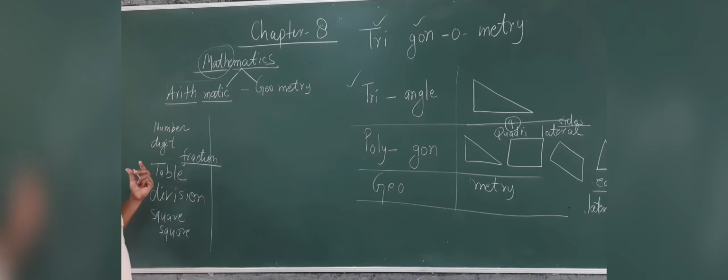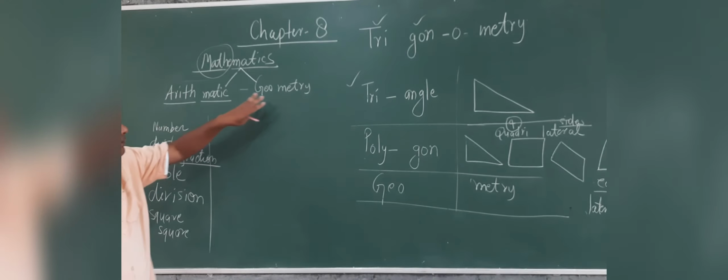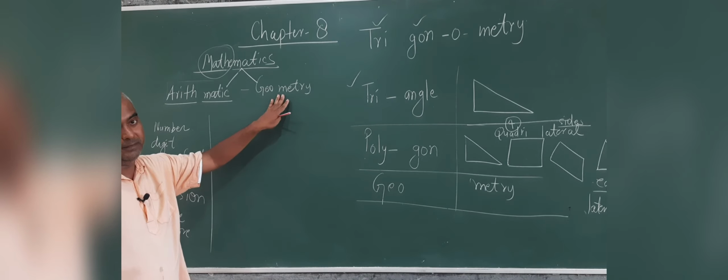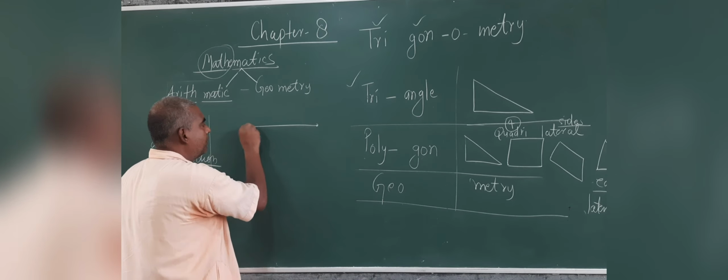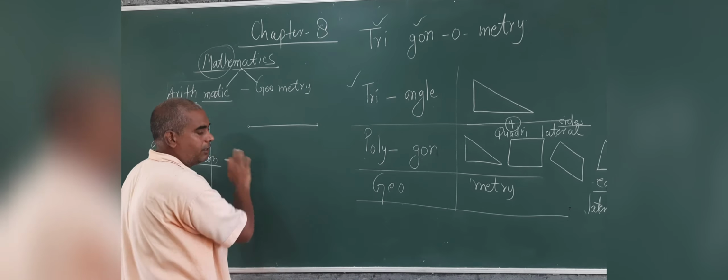And after that, in class 3rd and 4th, some types of geometry are included. Geometry means a line, measuring the length of the line. You drew a line and then measured it, so it was 8 centimeter. Sometimes more than 8 centimeter, so 8.5 centimeter, which means before it you should know decimals also.